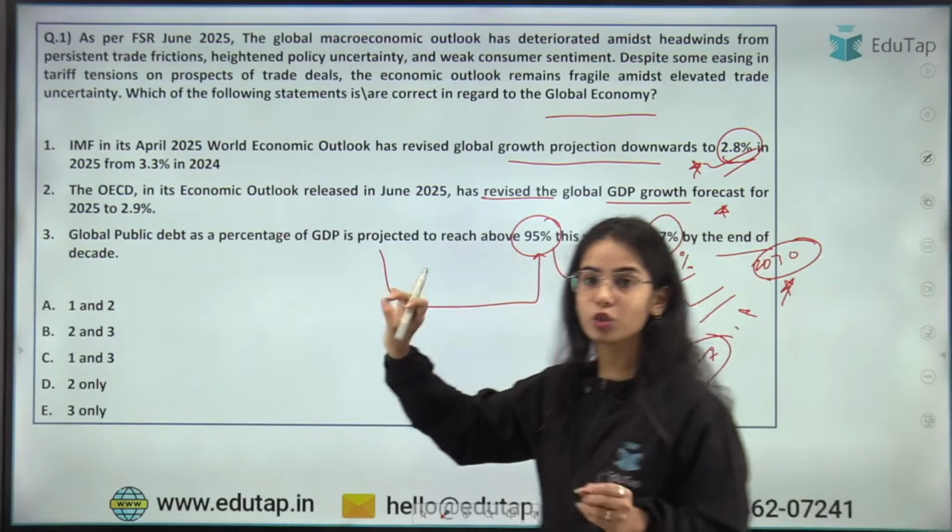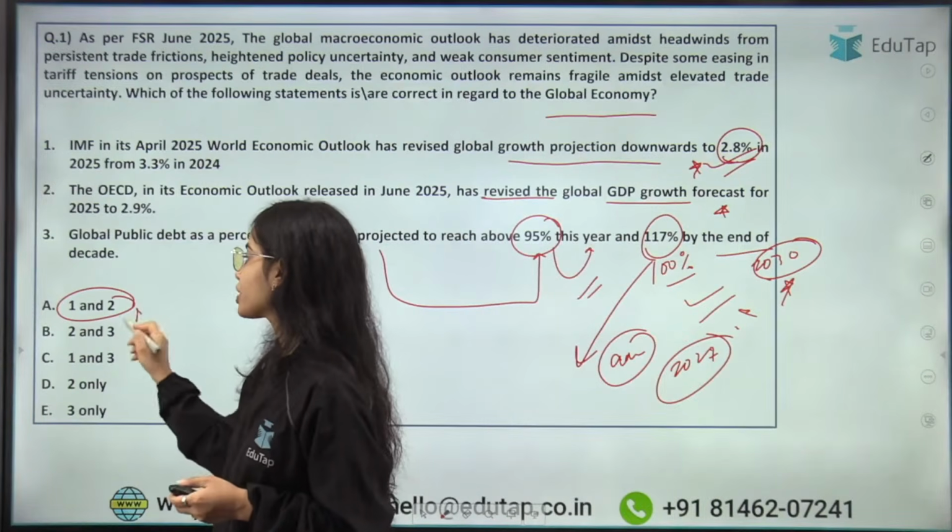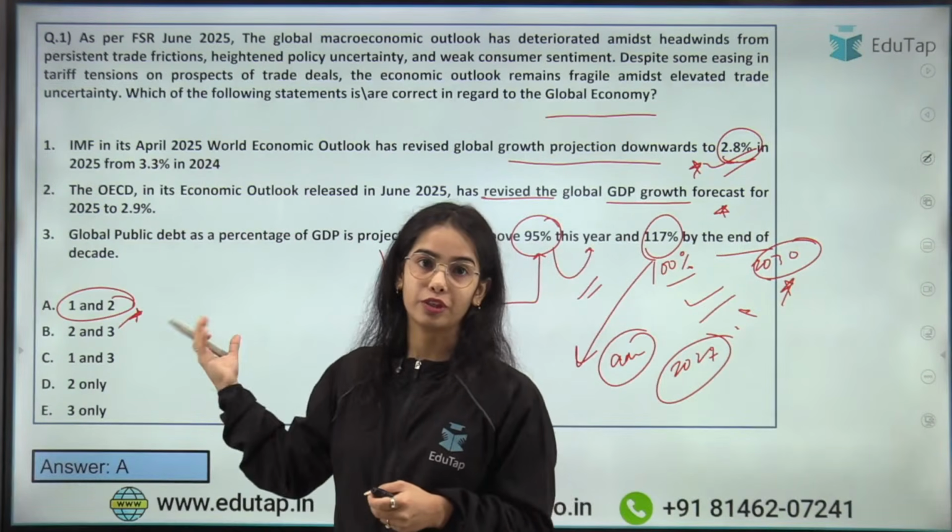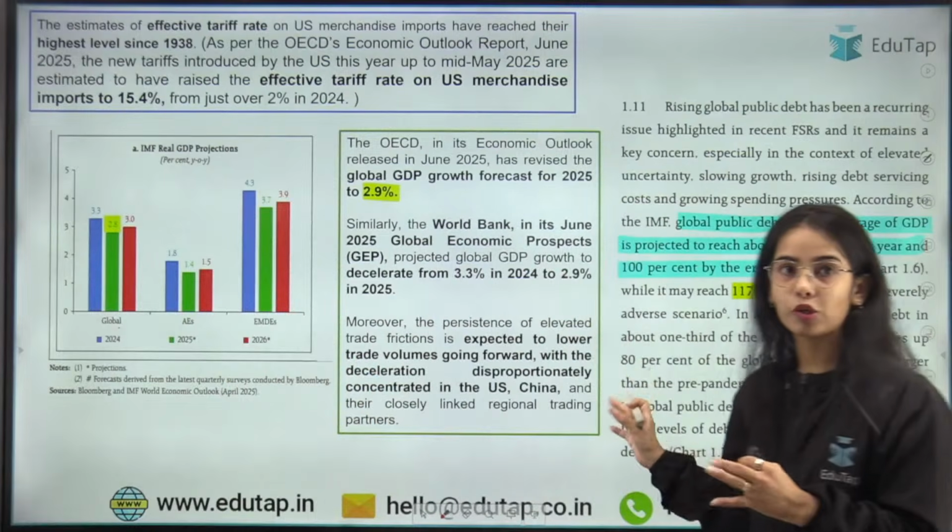The third statement is wrong. So the answer here is 1 and 2. So the correct statements are 1 and 2. Okay, so here you can see that the important data points have been marked here.